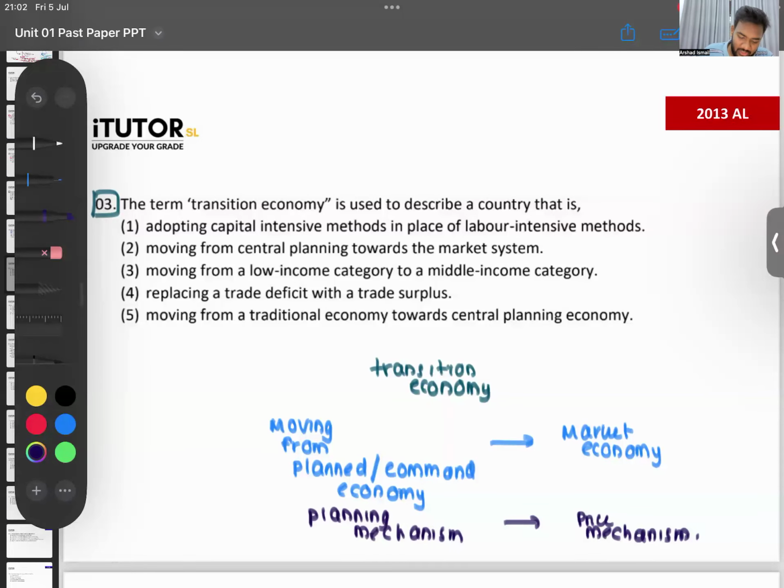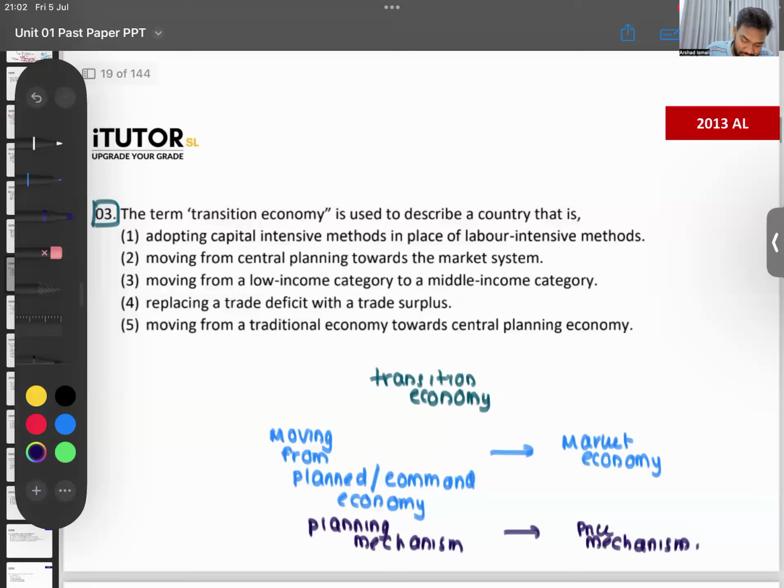Okay. So which one do you think is the answer? Adapting capital intensive methods? No. Moving from central planning, that's planning mechanism, towards a market system. Correct. China, yes, somewhat of a close example for transition. Moving from low income to middle income, no. Replacing a trade deficit with a surplus, no. Moving from traditional to central planning, not traditional. Can you give me an example of what is this traditional economy? Not very important. Russia, yes, somewhat of an example you put.